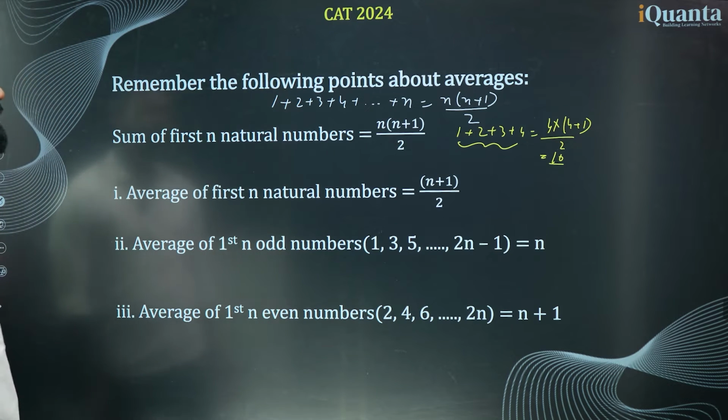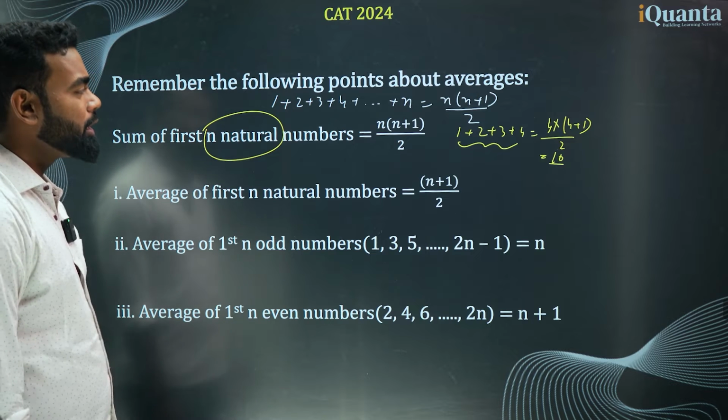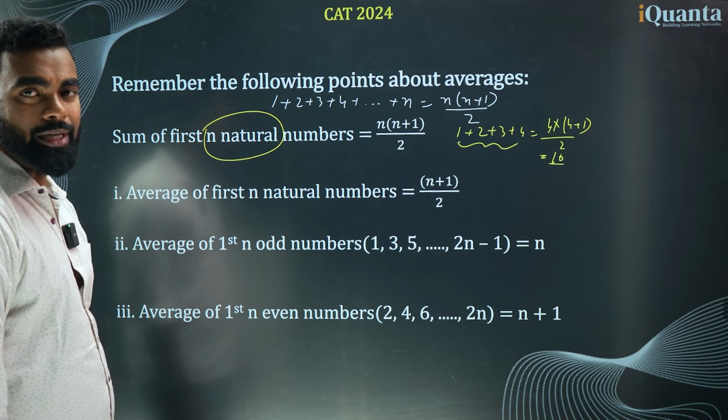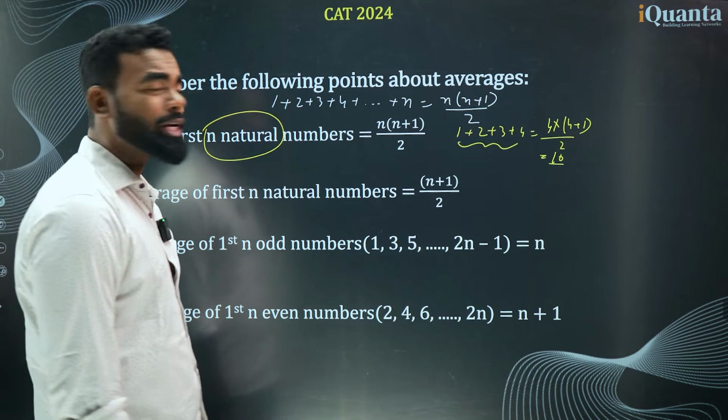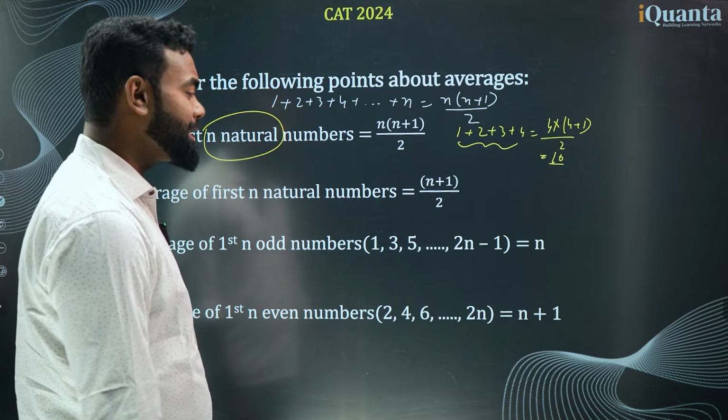Now remember, this is of first n natural numbers. First n natural numbers. It has to start with 1 only. If it is not starting with 1, you cannot use this directly. Then you have to do some other techniques. We will discuss it later as well.